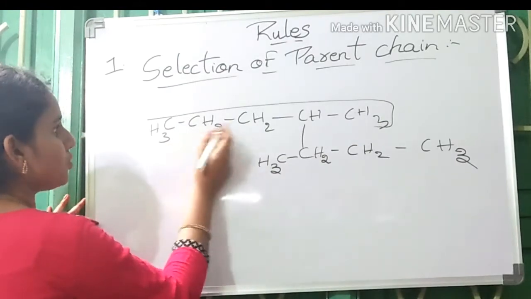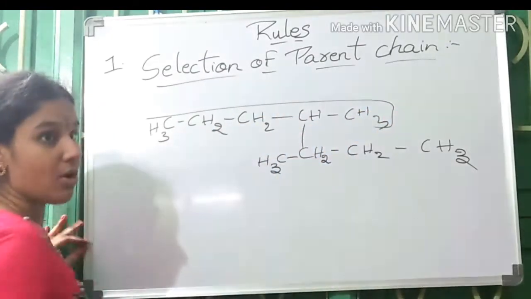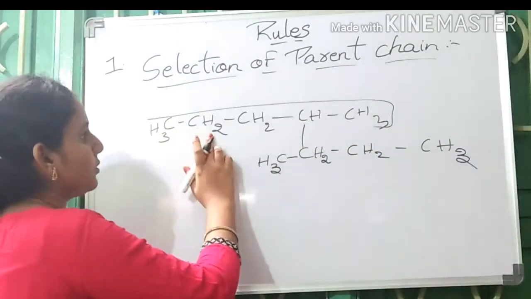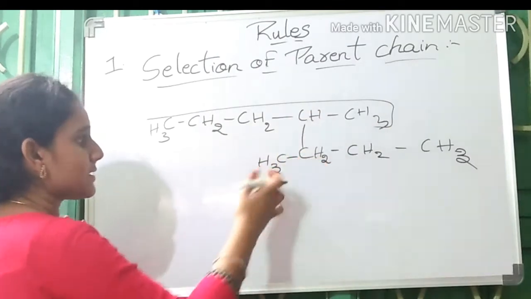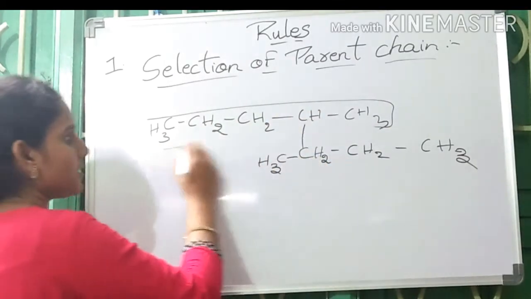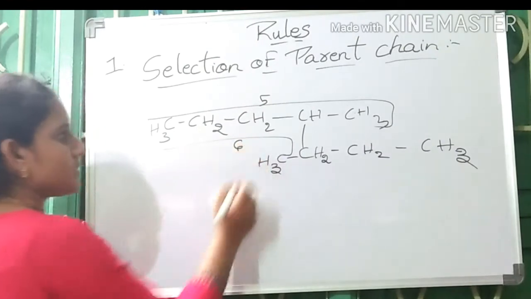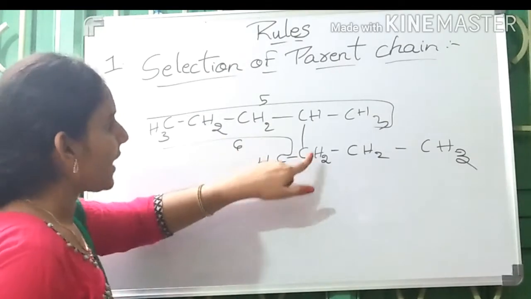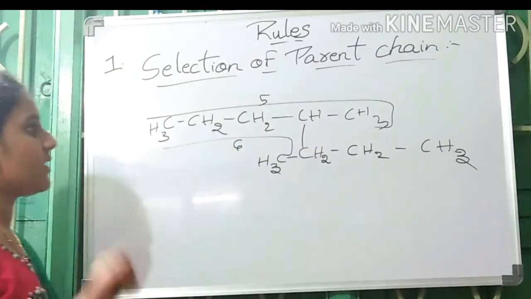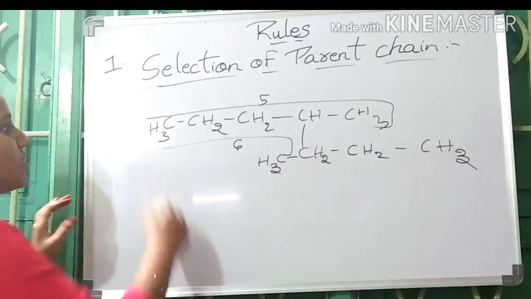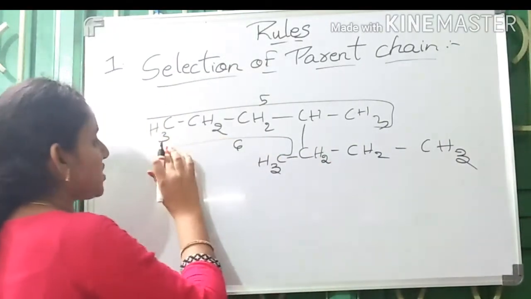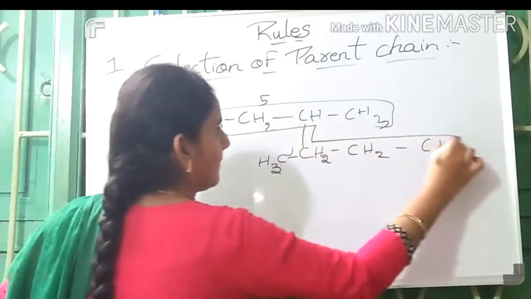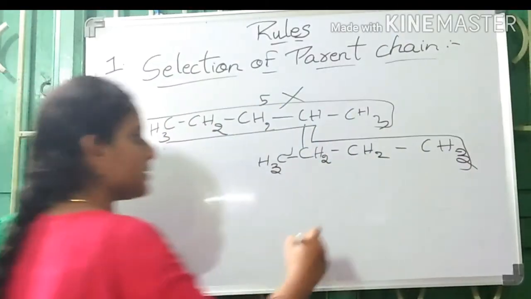1, 2, 3, 4, 5 number of carbons are present in this chain. Another chain, let us see. 1, 2, 3, 4, 5, 6. 6 number of carbons are present in this chain. This is 5, this is 6. Now 1, 2, 3, 4, 5, 6, 7. 7 carbons are present in this chain. So, the chain which we have to consider is this one, not this one. This is the right chain.